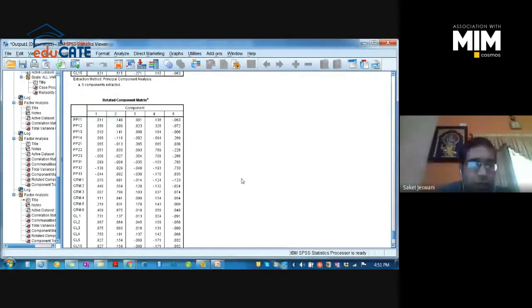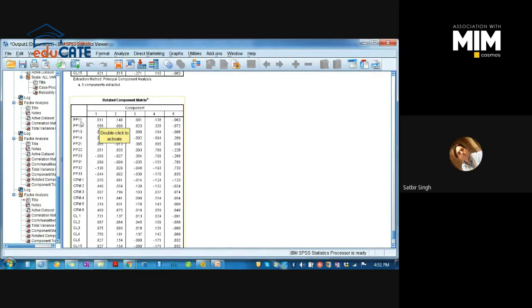But we are not concerned with 0.01 in factor 1, or with 0.14. We are concerned with 0.901. So why should we check the others? That's why we are suppressing them.